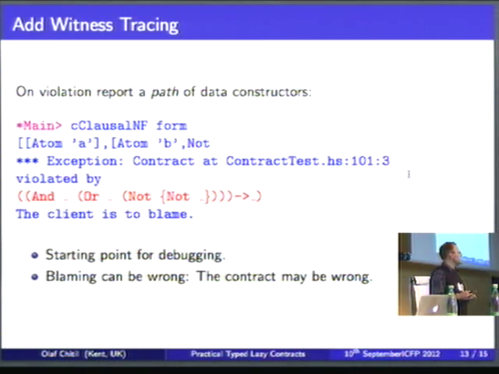Then, as I said, we can actually add additional information, which is very nice. So, for example, if something fails here, where we apply clausal normal form to some formula which you don't even see here, and we get some kind of exception, the error message tells us a bit more. It tells us it is a function contract, and the argument is of this form. It has an and on the outside, then an or inside, then a not inside, and inside the not is another not. And that is not allowed.